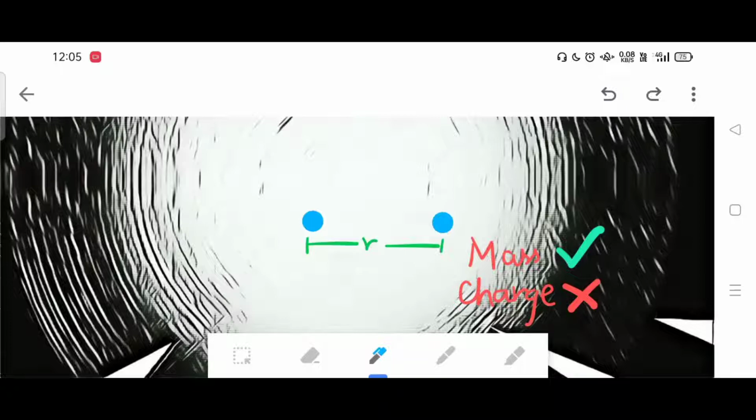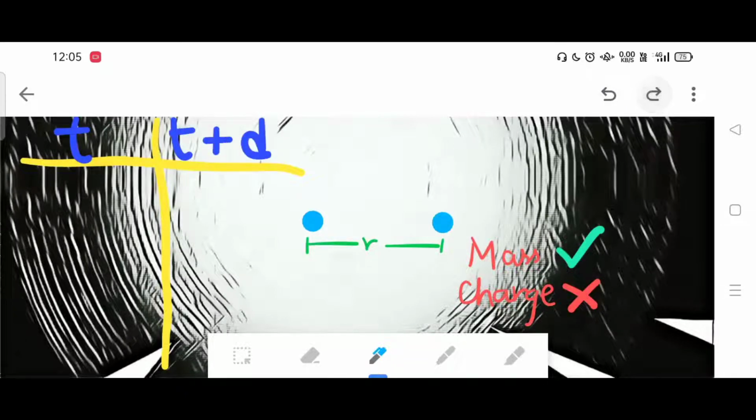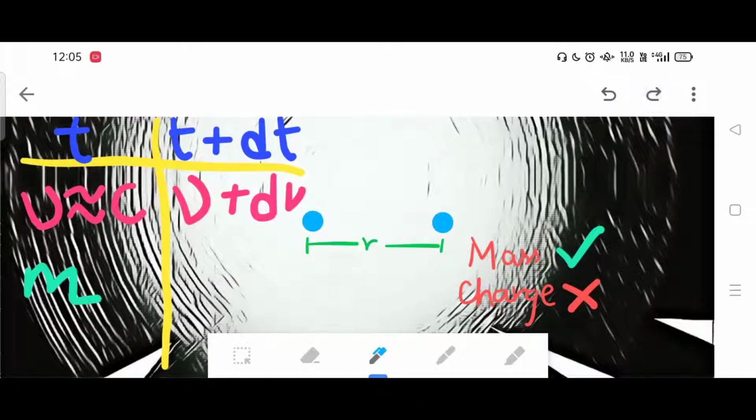Let's denote the two times by t and t plus delta t. The velocity at time t is v, which is approximately the speed of light, and at time t plus delta t we denote it by v plus dv.